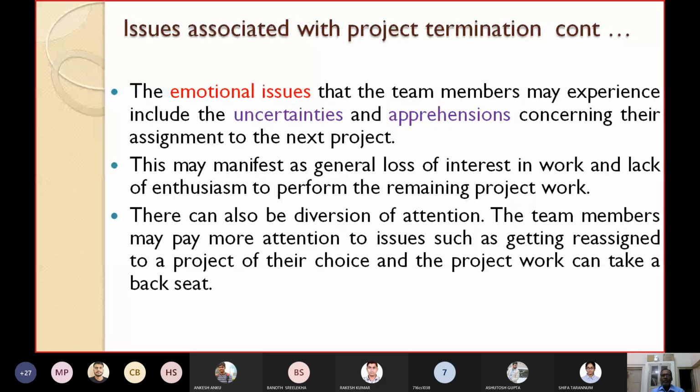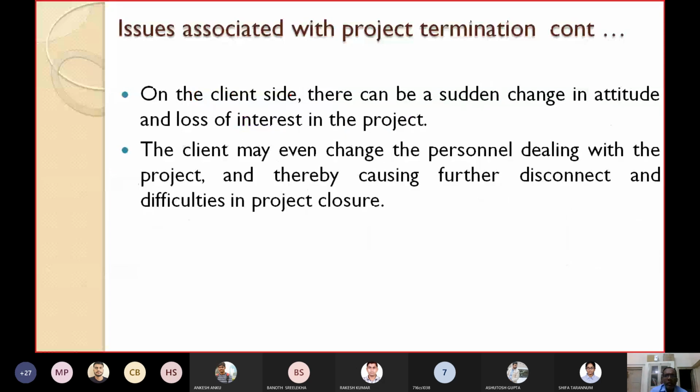Instead of doing something related to the project, they will do some other work, and the project work can take a backseat. So these are the emotional issues. I have already told you that emotional issues not only affect the team members, but they may also affect the clients. Let's see how the clients will be affected.